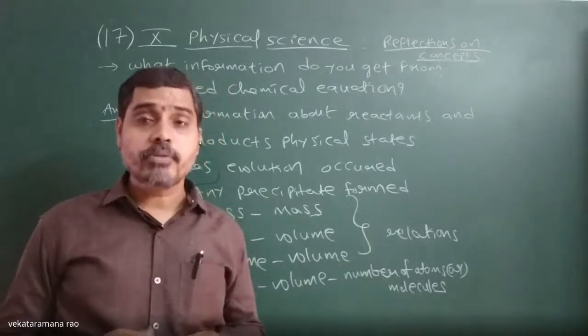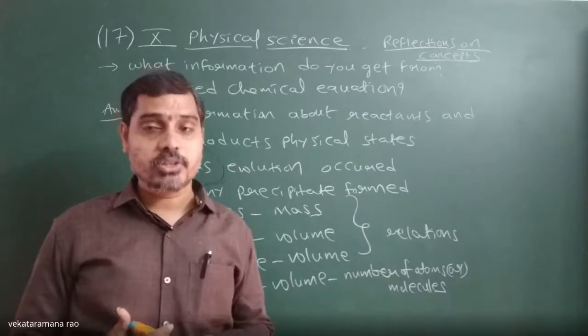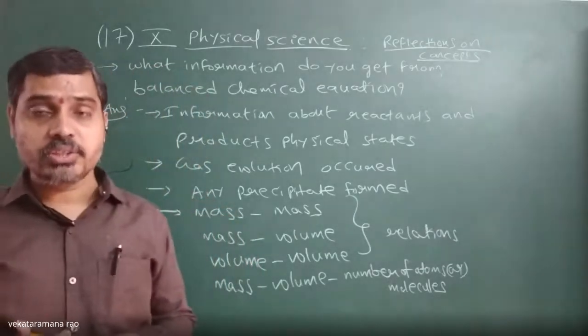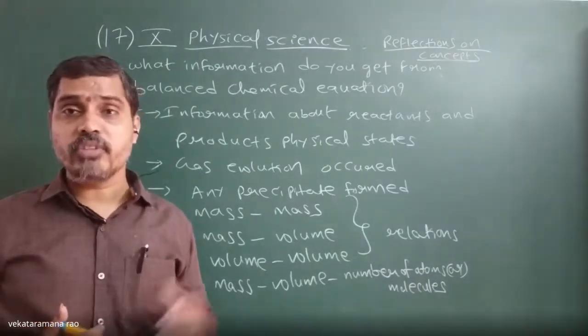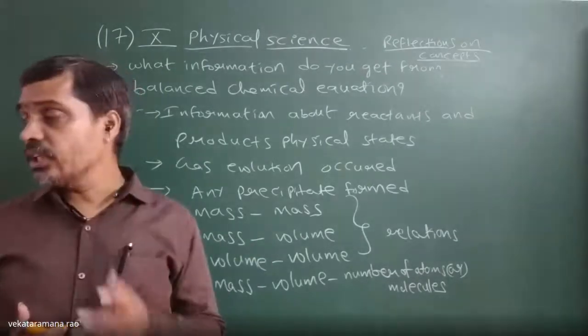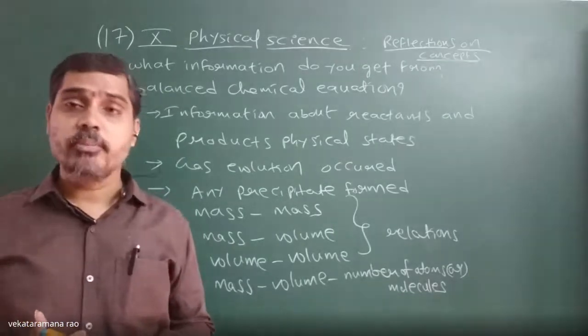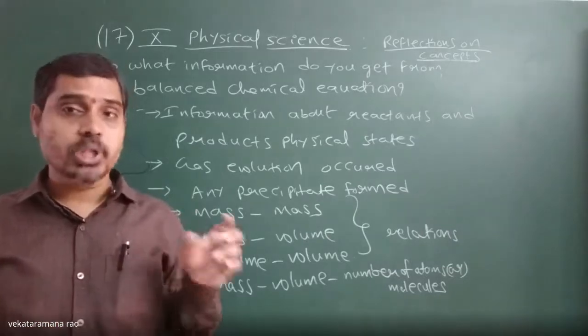What type of chemical calculations can we do? Mass to mass relation chemical calculation, and mass to volume chemical calculation. Mass to mass relation means there is a direct relation between definite ratios of reactants and products. How do we get the mass to volume relation? There is a relation between molar mass and molar volume.